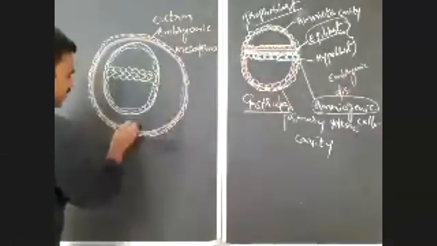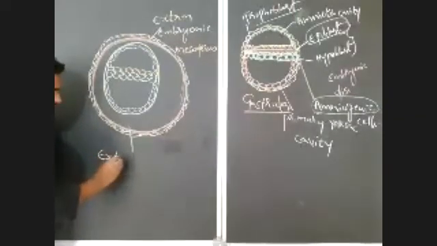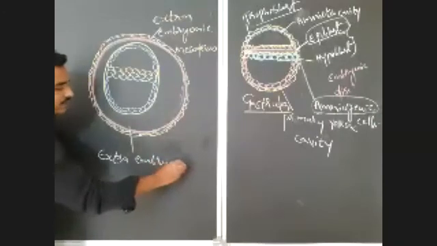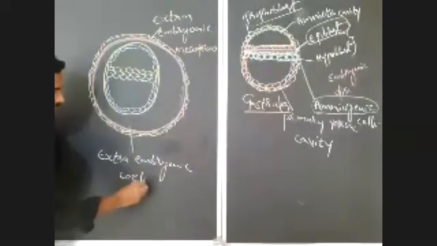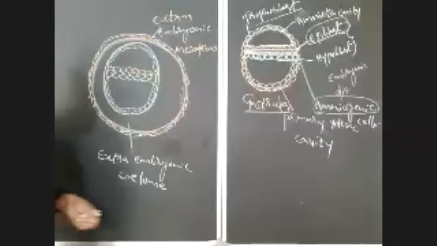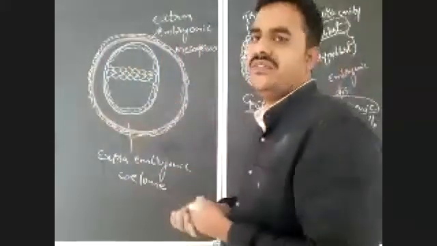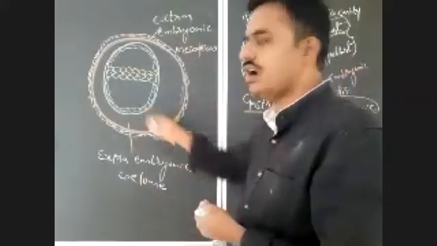So there is formation of the extra embryonic coelom. How is the extra embryonic coelom formed? By the splitting of extra embryonic mesoderm into an inner and outer layer.